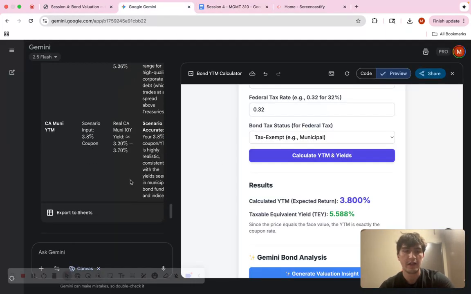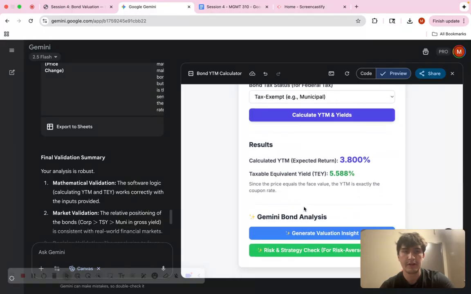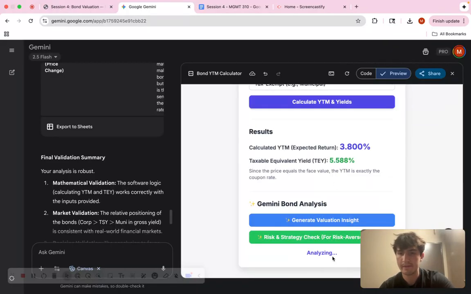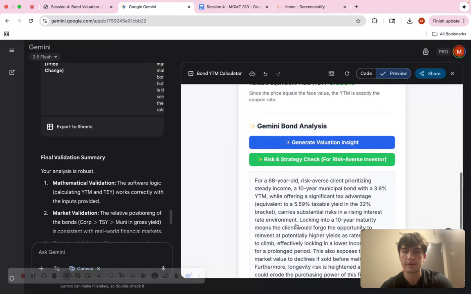So then I did a Gemini prompt, and I had it give me a risk and strategy check. So let's do it for option C real quick. It's analyzing right now. Hopefully it doesn't take too long. Perfect.